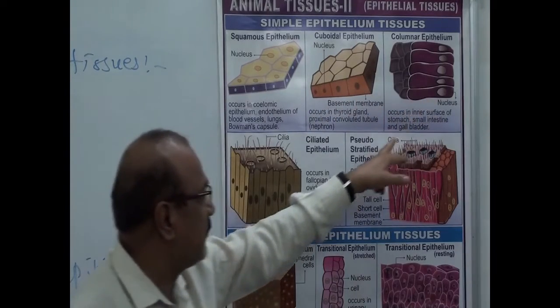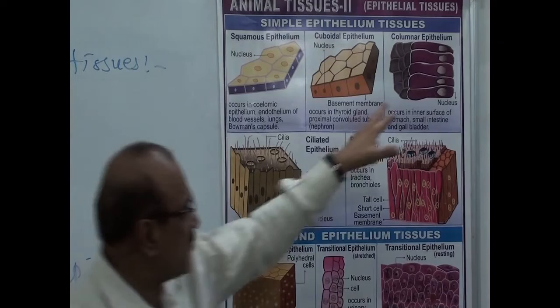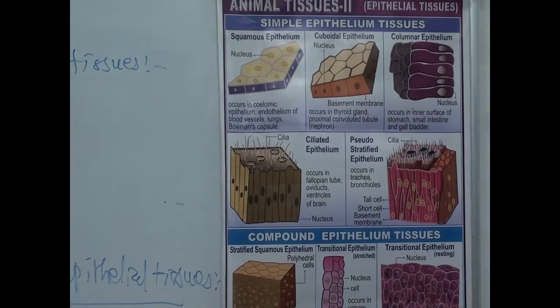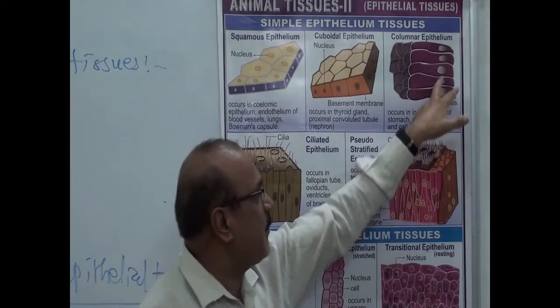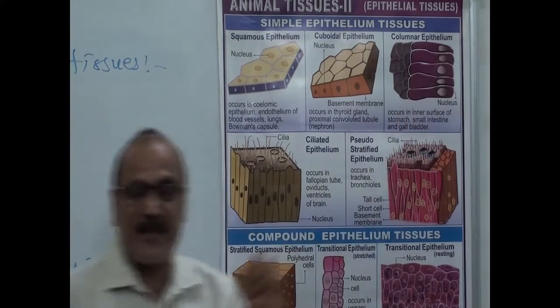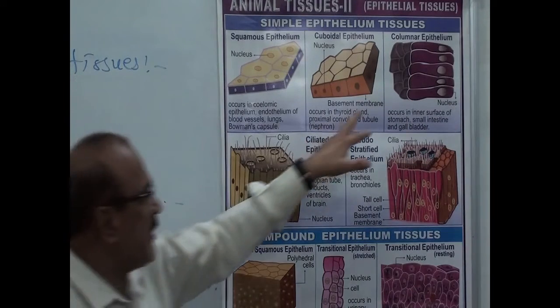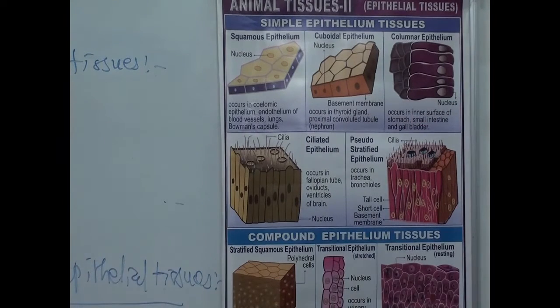Then third, the columnar type. Columnar means the height of the cell is more and the width of the cell is less. When functional, the nucleus is present in the basal region, but when non-functional, the nucleus is present in the center of the cells. This is about the columnar epithelium.